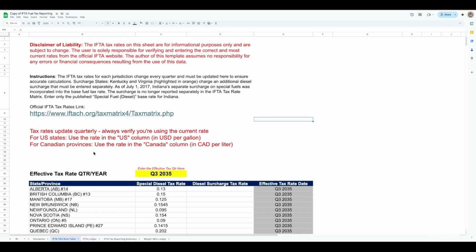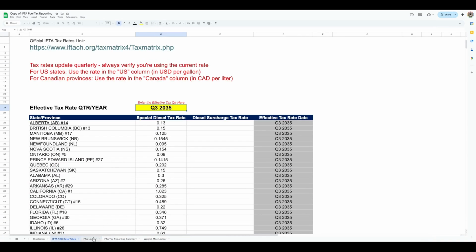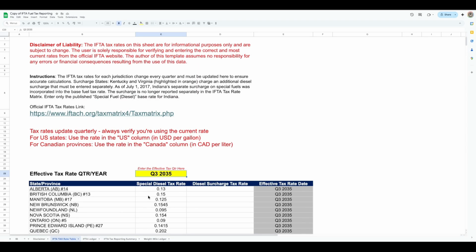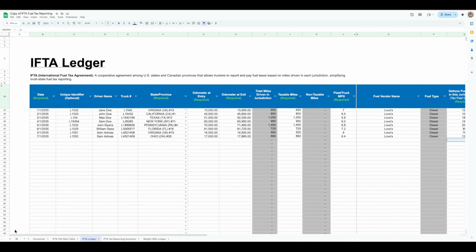So here, I already updated for Q3 of 2035. This is an example. This is actually 2025, but I just put 2035 here. But if you buy this template, just make sure you update this and make sure all the rates are correct, all right? So let's assume this is the most current tax rate, and then the IFTA ledger, how it works is that you just enter in your information.